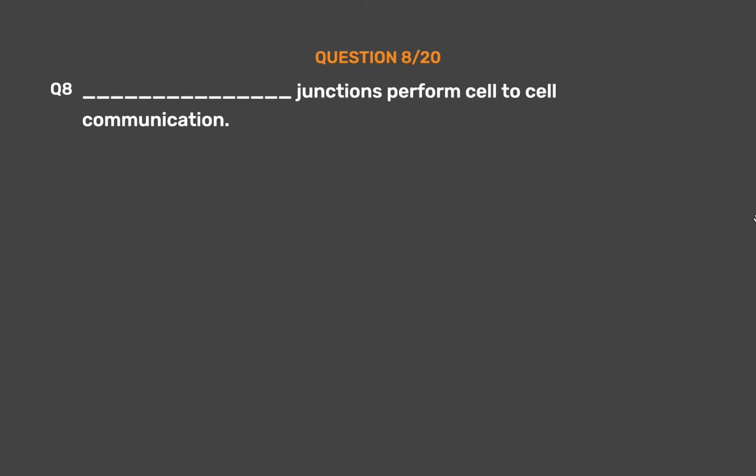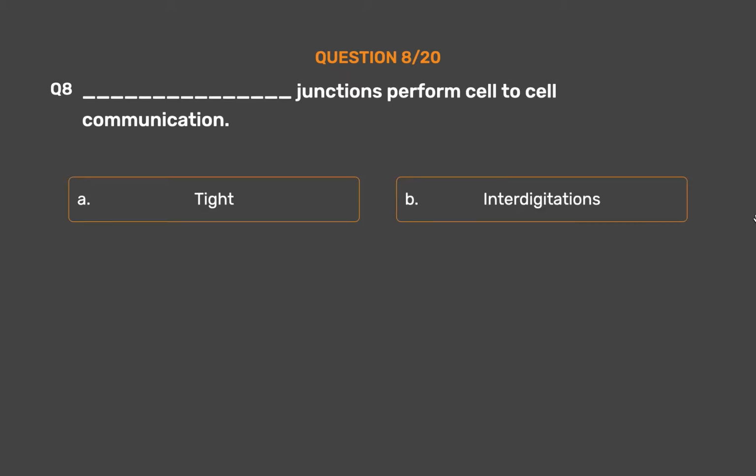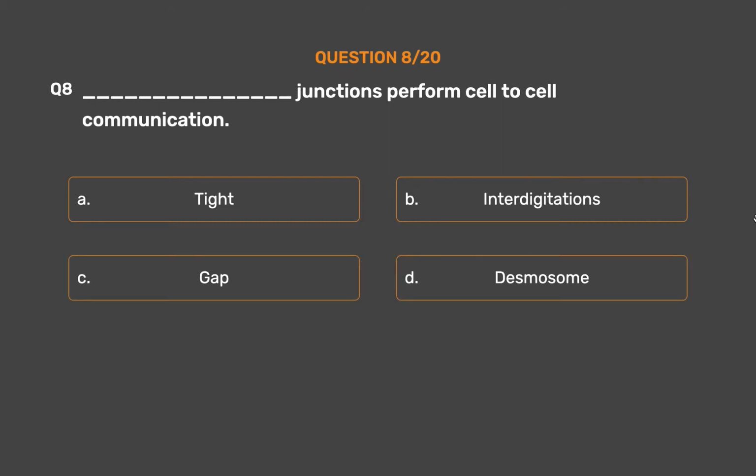Question number 8. Which junctions perform cell-to-cell communication? Option A. Tight. Option B. Interdigitations. Option C. Gap. Option D. Desmosome.